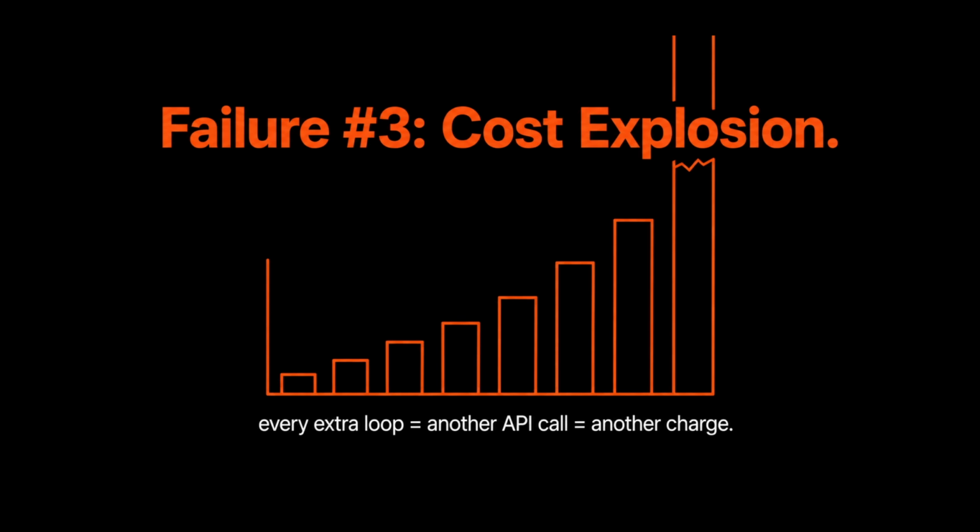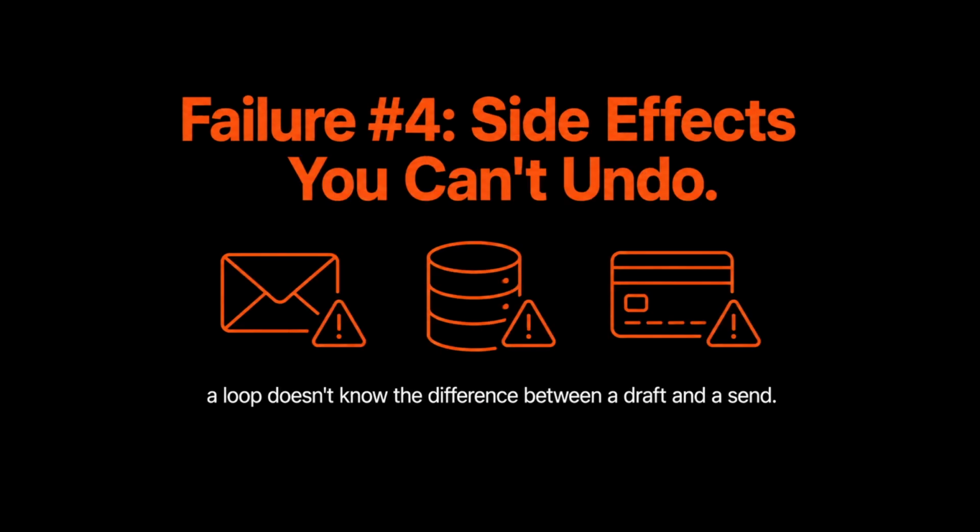So a loop that should have taken 5 steps in 30 seconds can quietly turn into 300 steps over a couple of hours, and each one of those is billed. You don't notice it happening in real time, you notice it when the bill shows up or when someone finally checks the dashboard. And the fourth one is the scariest, honestly, because it leaves the screen.